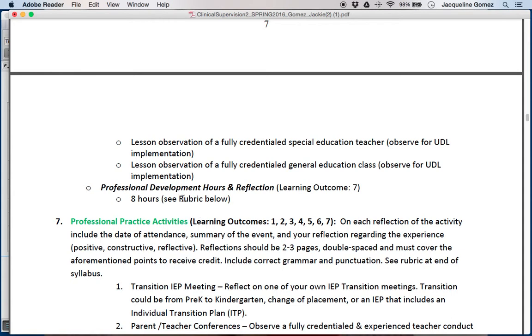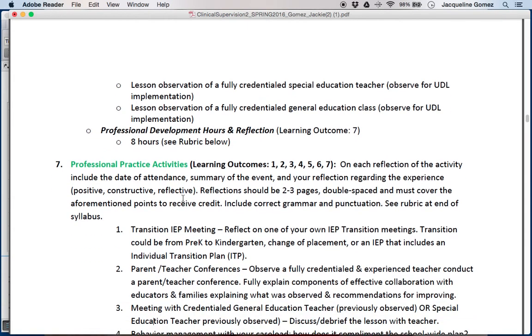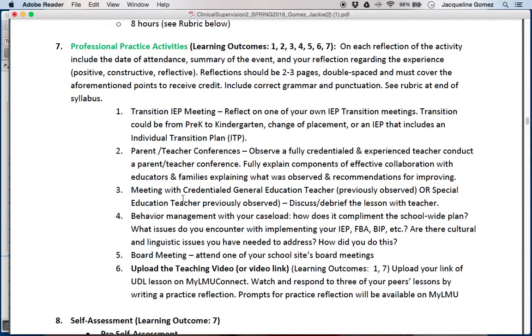Okay, continuing, we have professional practice activities. Now these are new to this semester. This is not something that you conducted or did last term. Professional practice activities are an opportunity for you to conduct various activities or do different events that will support your professional growth. You will then be writing reflections that are going to be 2 to 3 pages. Please try to keep these about 2 pages, double spaced, and in order to receive full credit you'll need to